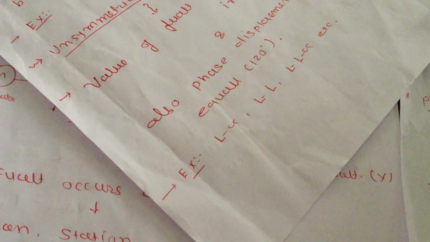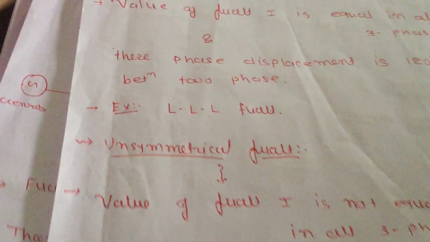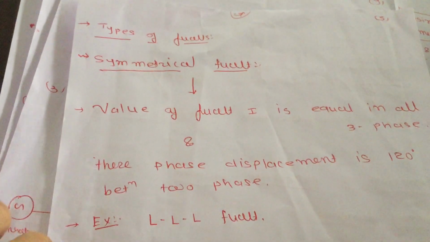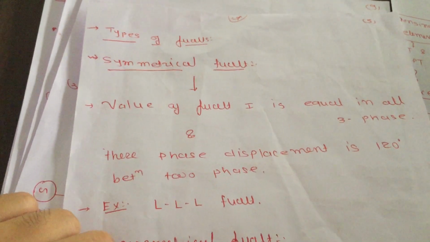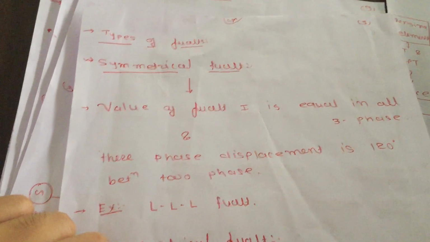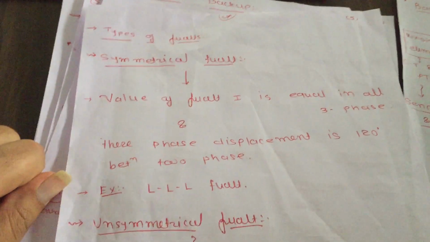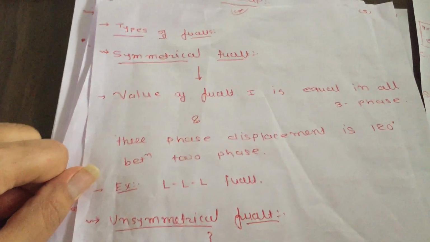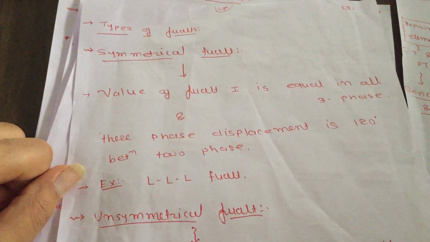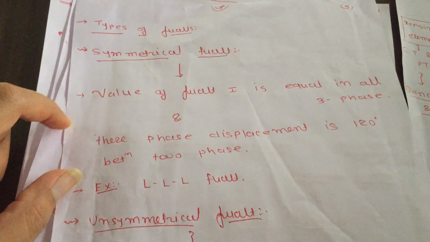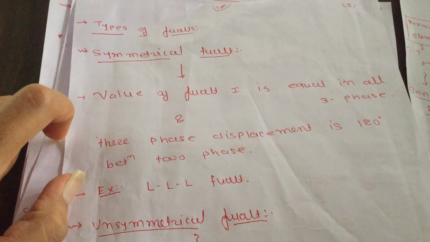Next we will study the types of fault. First is symmetrical fault, second is unsymmetrical fault. Many of you know what a symmetrical fault and an unsymmetrical fault are. First of all, we will study the symmetrical fault.